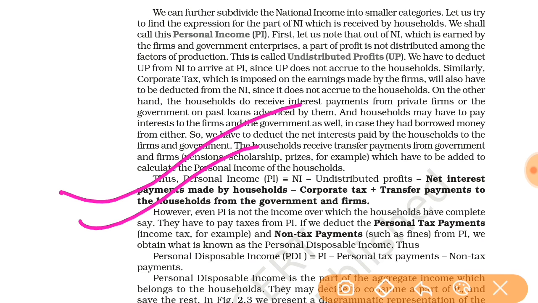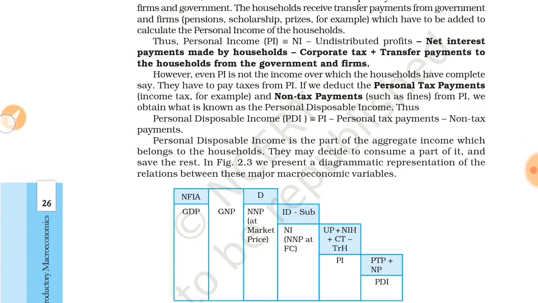Again here it is said that however, even personal income is not the income over which the household has complete say. They have to pay taxes from personal income. If we deduct personal tax payment, that is income tax, and non-tax payment such as fines from PI, we obtain what is known as the personal disposable income.